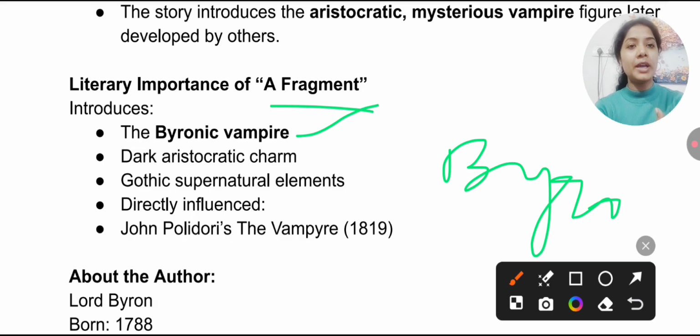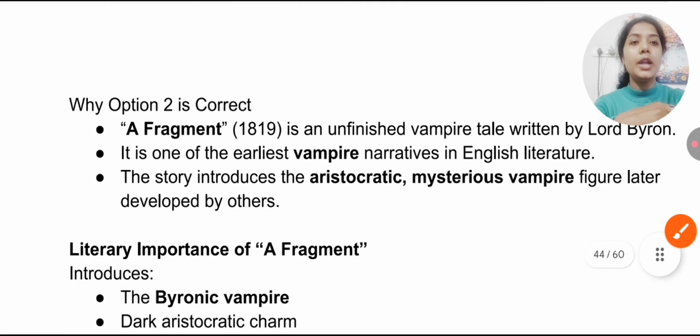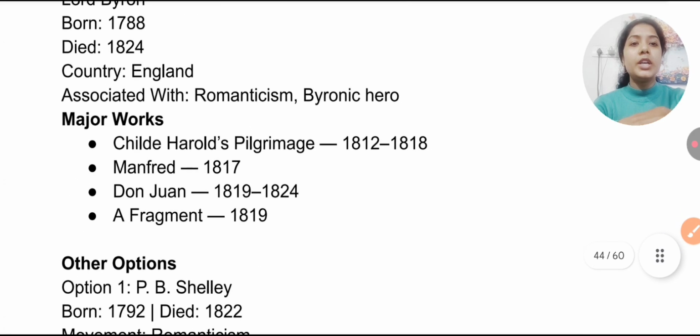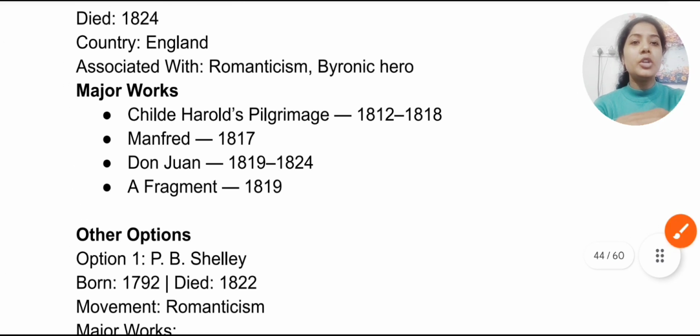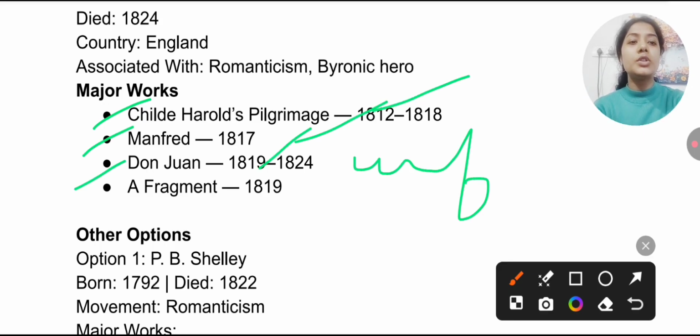Byronic hero: dark aristocratic charm you find here, Gothic supernatural elements, directly influenced John Polidori's The Vampire 1819, the same year. So Lord Byron is associated with Romanticism. Remember the major works: Childe Harold's Pilgrimage 1812, Manfred 1817, Don Juan 1819. This work is also unfinished, remember, and A Fragment, 1819.